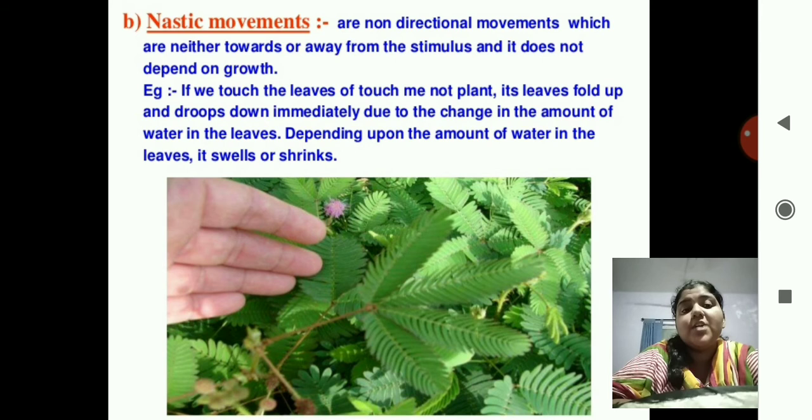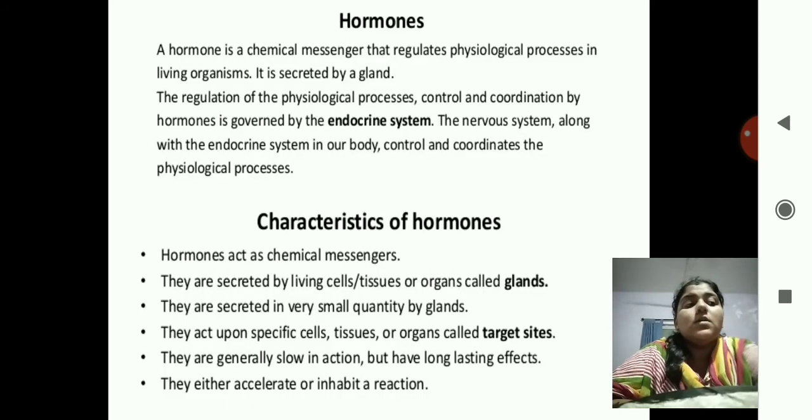Why do they shut their leaves? Because of the change in the amount of water in the leaves. Depending upon the amount of water in the leaves, it swells or shrinks. If the water is less, the plant will shrink. If the water is more, the plant will swell. So here we have completed coordination in plants.